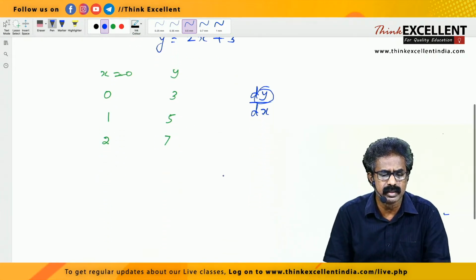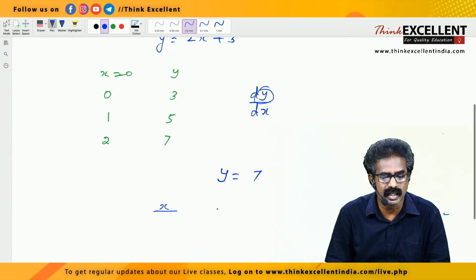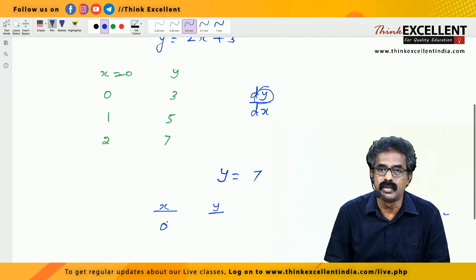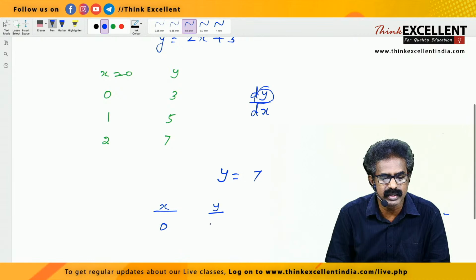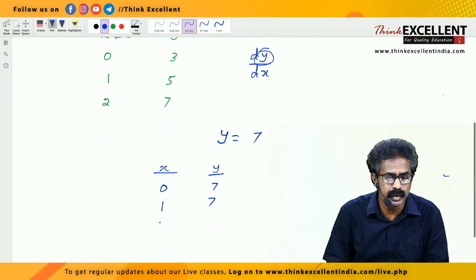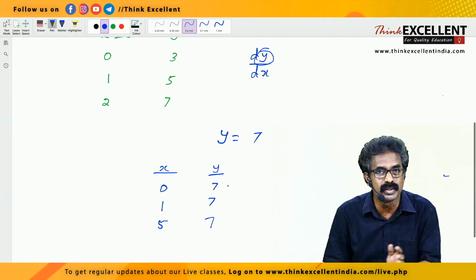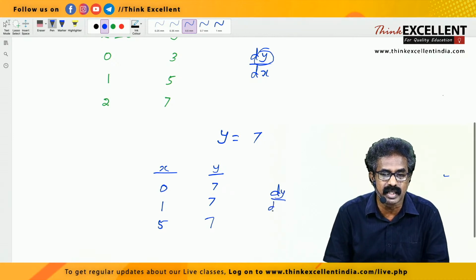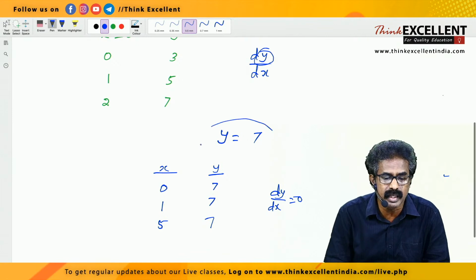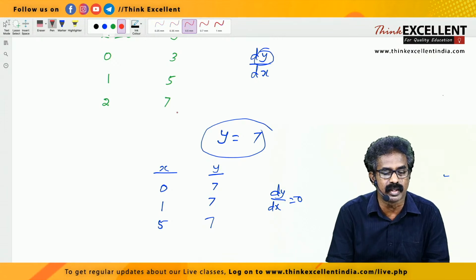Suppose I am giving, say y equal to 7. See, x and y. I am taking x equal to 0. What is the y value? y equal to 7. There is no x. When I put x equal to 1, what is the y value? 7 only, because there is no x. If there is some x value, we substitute. When I put x equal to 5, y is 7 only. So what is the rate of change? There is no change at all. If you change x, there is no change in y. So in that case, the rate of change dy by dx equals 0. So we say the rate of change, or the derivative, of a constant is what? 0. Derivative of a constant is 0.